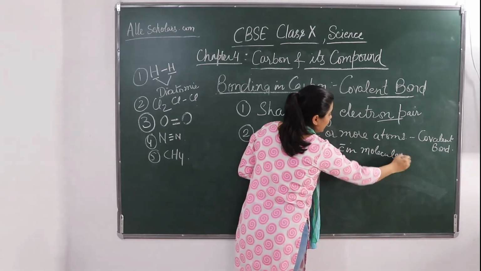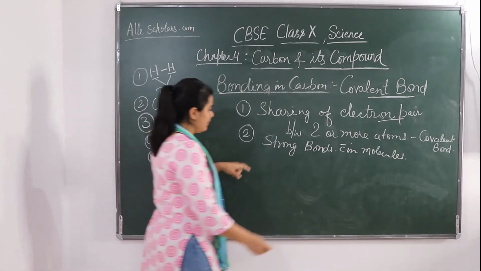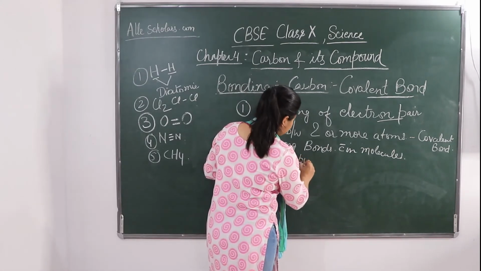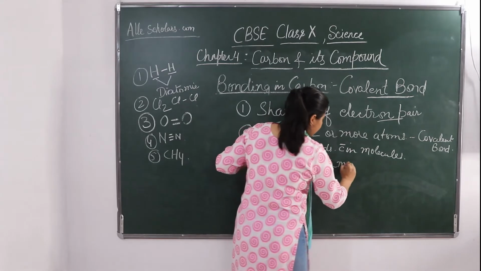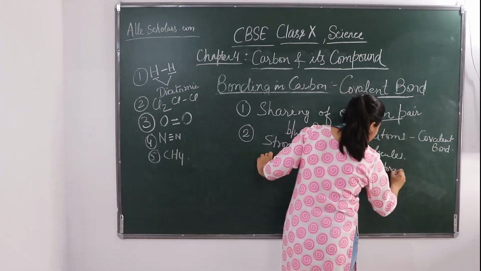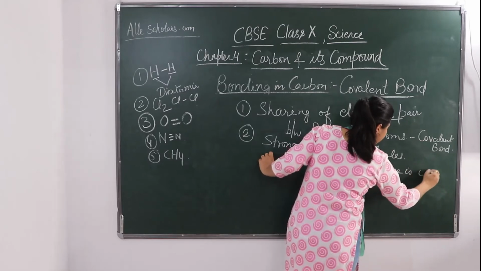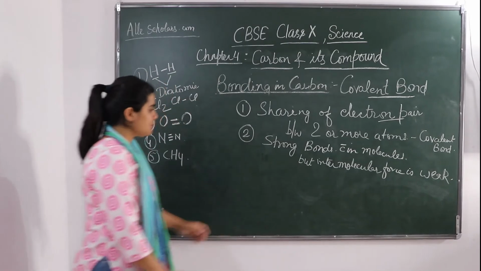But if we talk about intermolecular force, that is weak. Intermolecular force is weak.